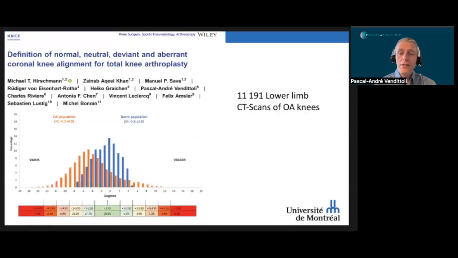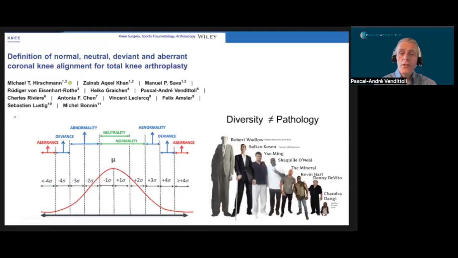Let's start by looking at the statistics. Hirschmann and colleagues analyzed 11,000 lower limb CT scans of patients with knee OA and patients without OA. As you can see in this graph, the two populations have near normal data distribution, but with different means. In a normal distribution curve, we could define normality as plus or minus 2 standard deviations from the mean, abnormality as more than 2 standard deviations, and deviance or aberrance above 3 standard deviations.